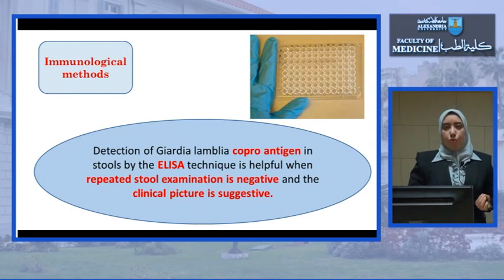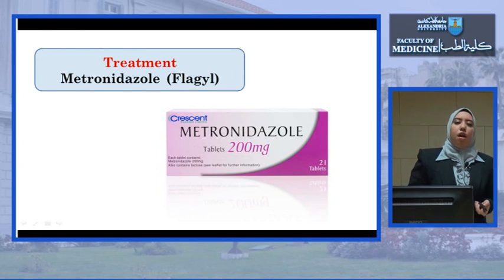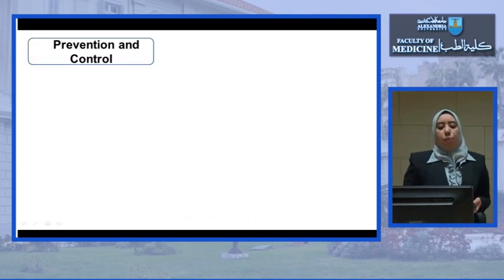What about the indirect method, the immunological method? Here also, if the stool examination did not reveal the parasite and the clinical picture is also suggestive, we can detect the Giardia lamblia coproantigen by using the ELISA technique. How do we treat this disease? By using metronidazole or Flagyl.